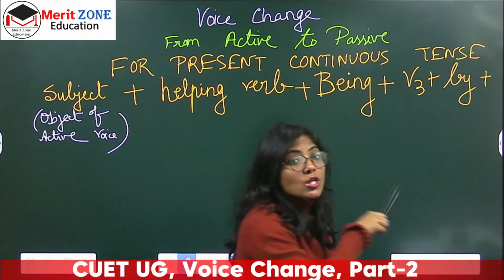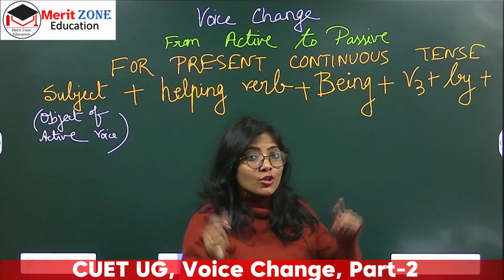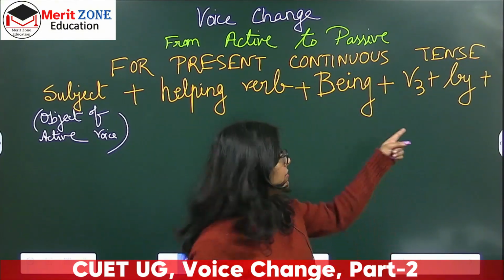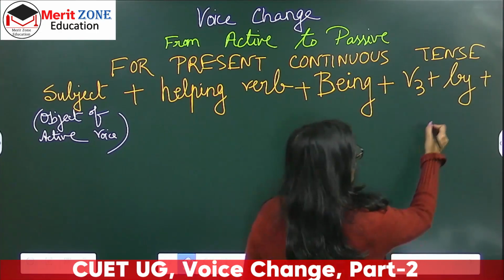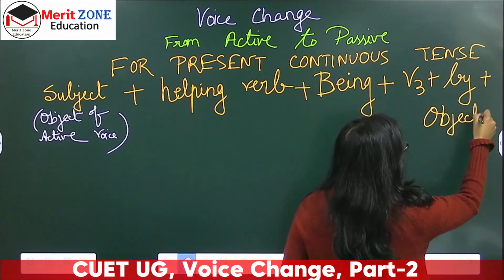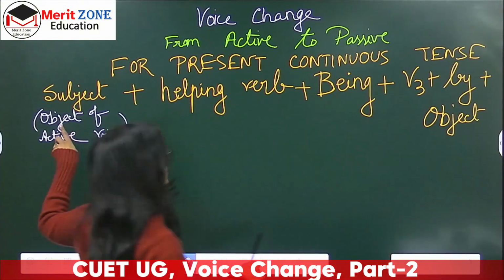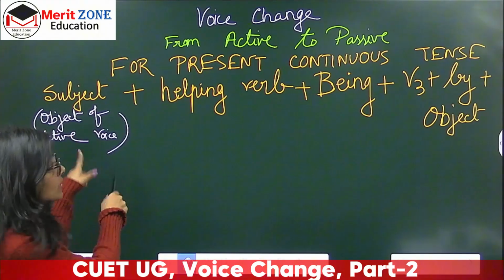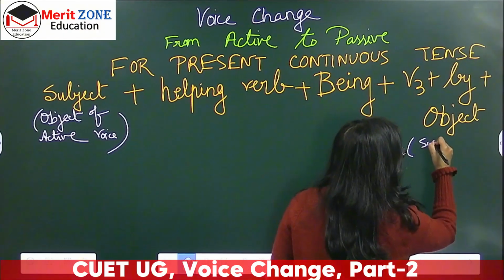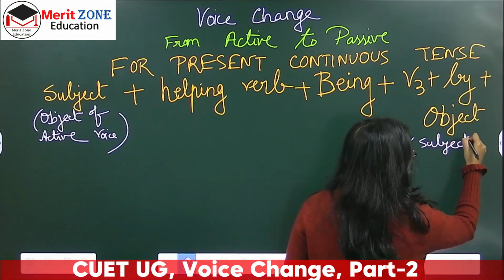Plus there comes the object. Here object means the one which was playing the role of subject in active voice. So here I'll just write object, and in brackets, like I had written for subject, it will be the opposite: here object means the subject of active voice.